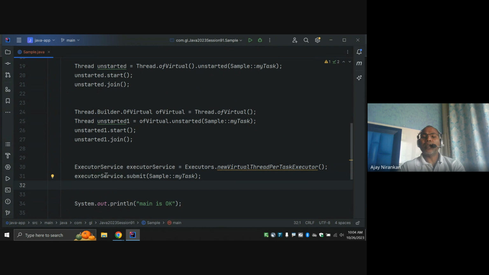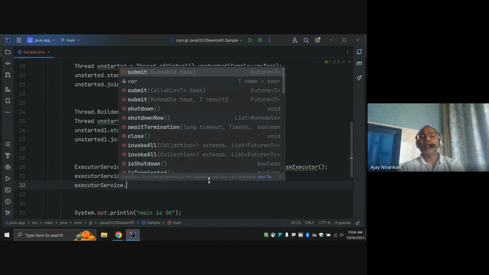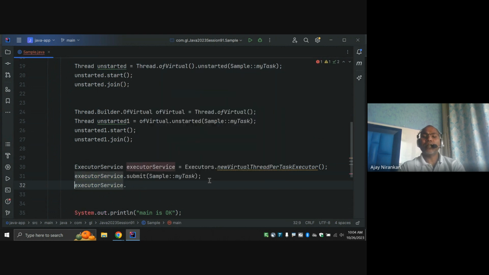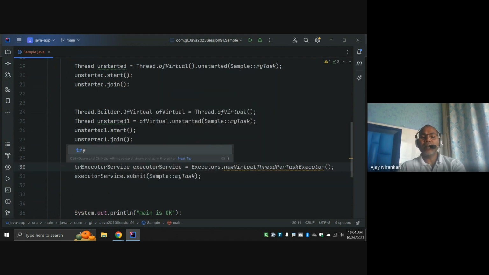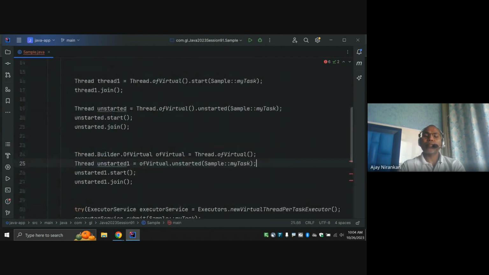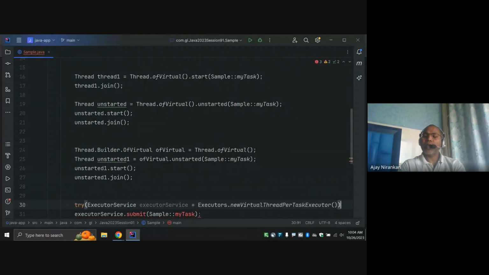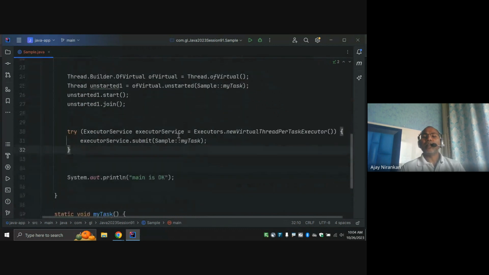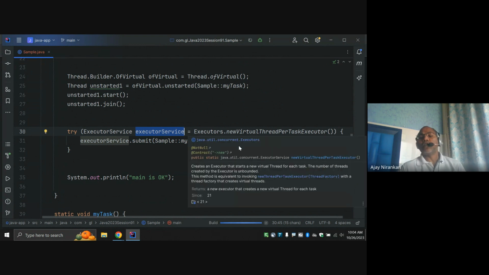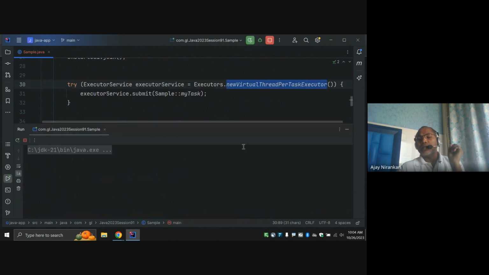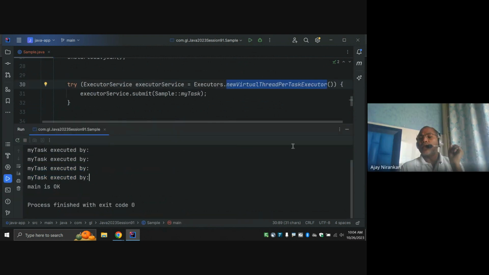And after that you have an option. You can say, hey, now done, let's shut down. A good option, instead of shutdown, is directly using try: here open, and here I close, try-with-resources. In this way you can say, using the executor service also we can start virtual threads. Just change your factory name to new virtual thread. Right, now it is executed.